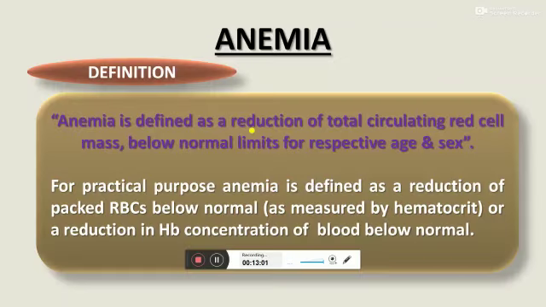So this was about normal hematopoiesis. Now coming to anemia. So what is anemia? Anemia is defined as a reduction of total circulating red cell mass or a reduction of hemoglobin concentration in blood below the normal limits for the respective age and sex.